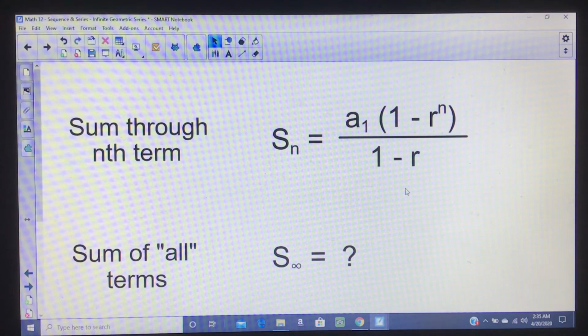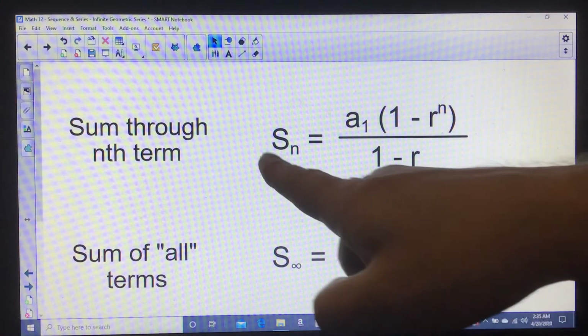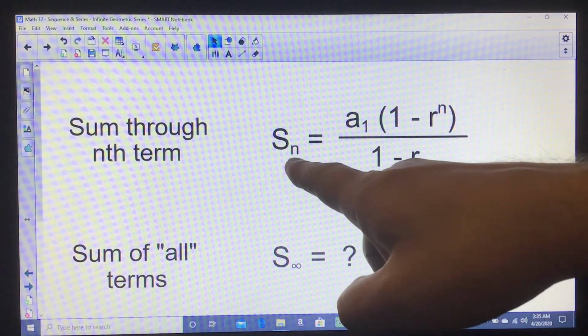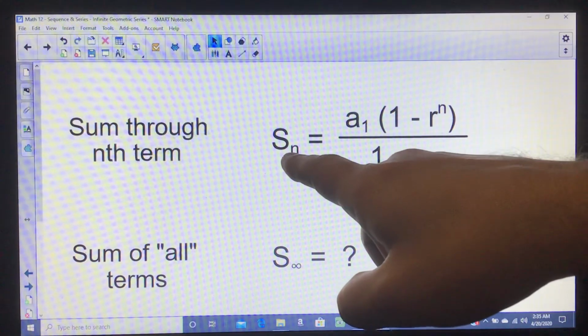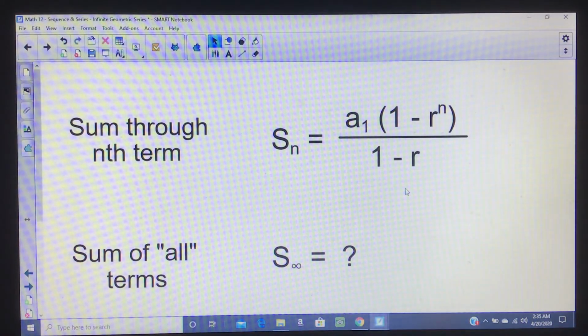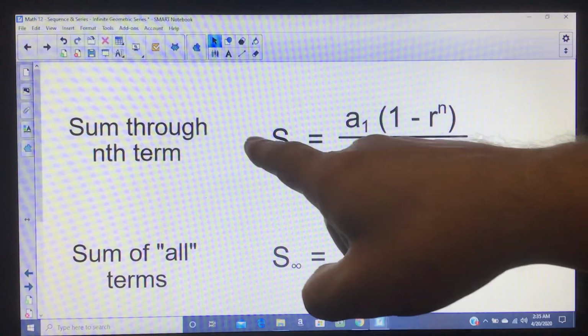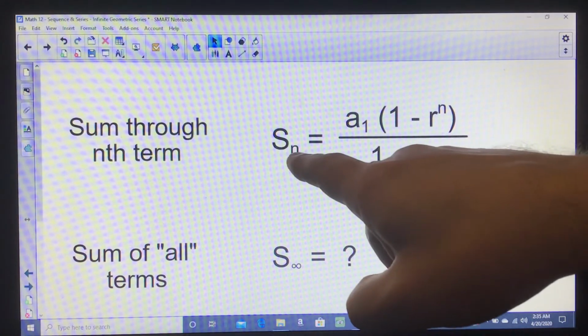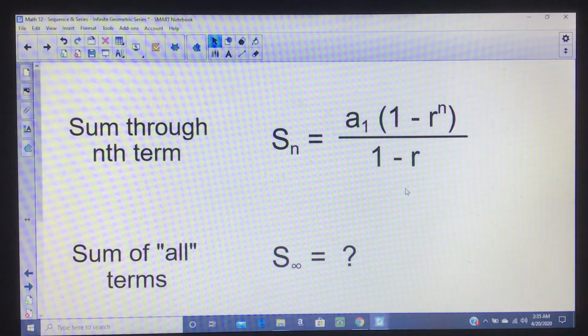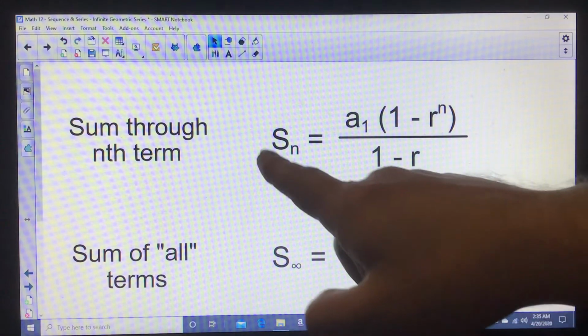So we had this formula for adding up a geometric series through the nth term. The nth term would be like if I wanted to add the first 12 or the first 20 or the first 100. This is what the last unit goal was about. If you did that assignment and watched that video, you would have seen this notation.